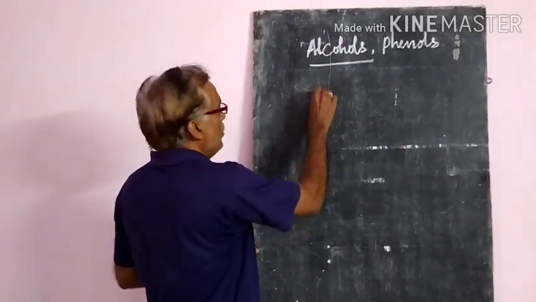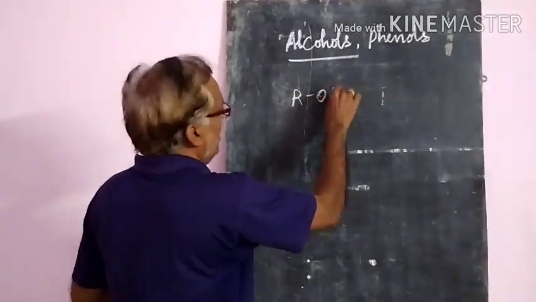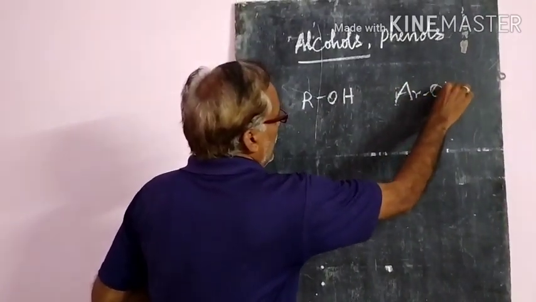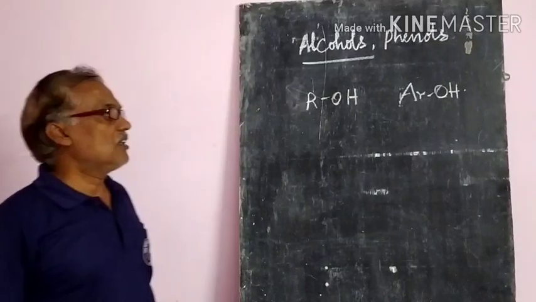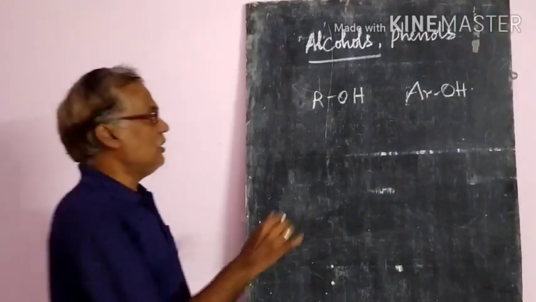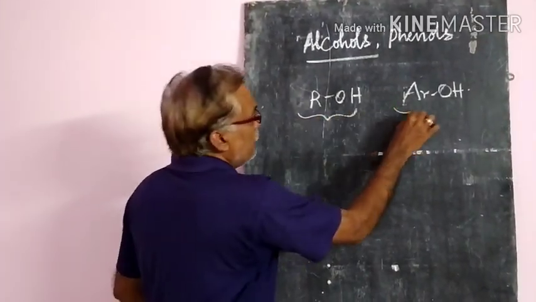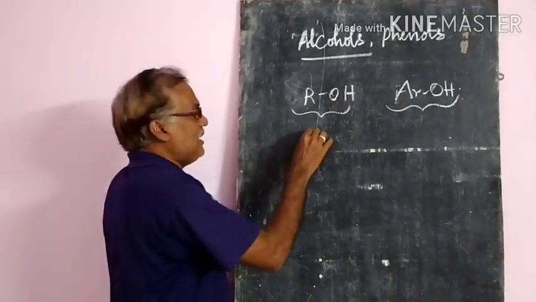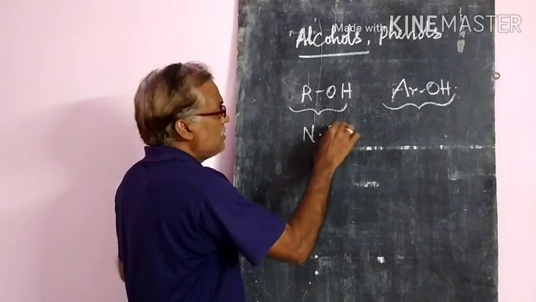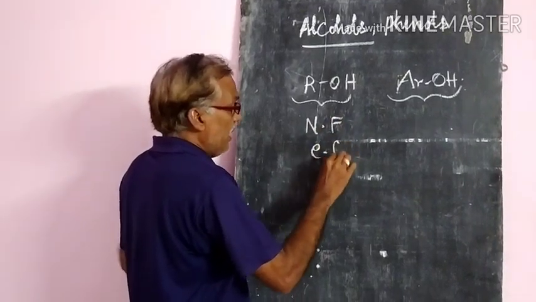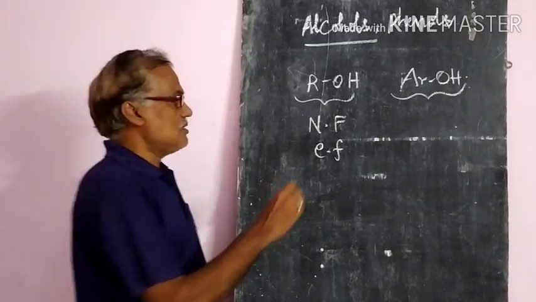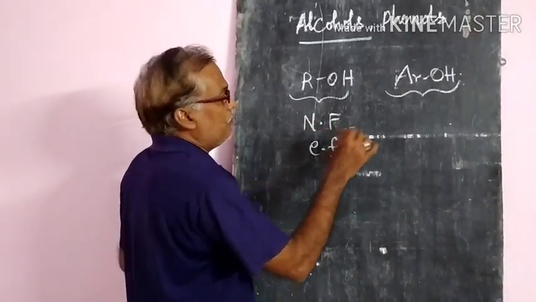Generally ROH means alcohols, or ArOH, that is a benzene ring with the OH group. Alcohols and phenols act as nucleophiles as well as electrophiles, both. How do they act?